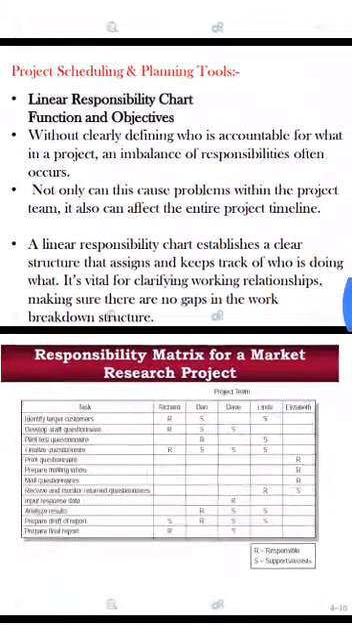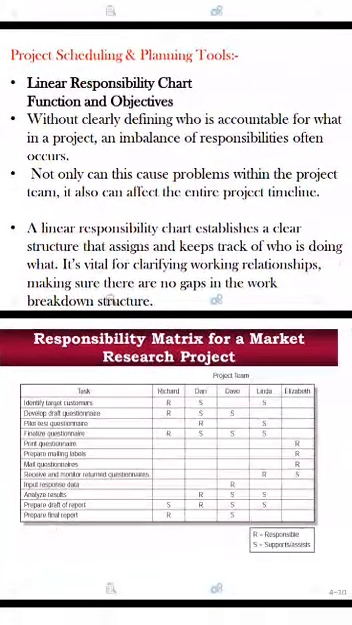Yes, exactly. A linear responsibility chart establishes a clear structure which assigns and keeps track of who is doing what. Yes, we already discussed earlier who is responsible for what kind of activities. It is vital for clarifying working relationships, making sure there are no gaps in the work breakdown structure.